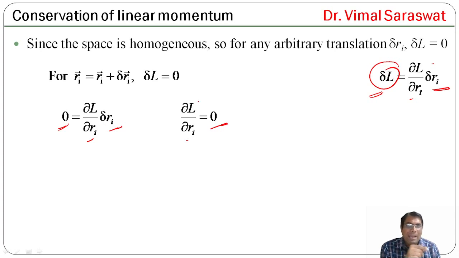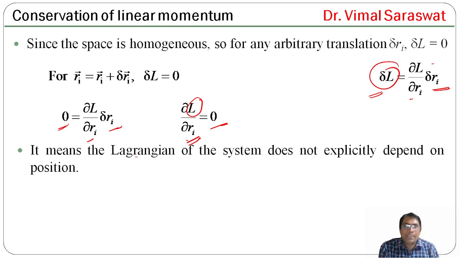It means L does not change with respect to displacement Ri. It means the Lagrangian of the system does not explicitly depend on position. So the Lagrangian does not explicitly depend on the position of the particle, because the differential of L with respect to Ri is 0. So Lagrangian is constant with respect to position.